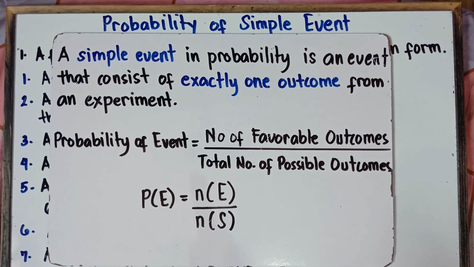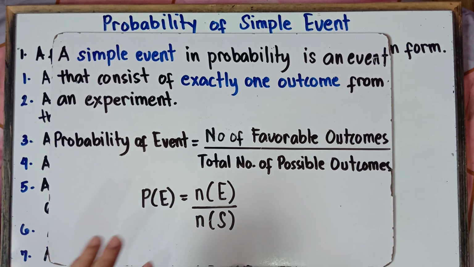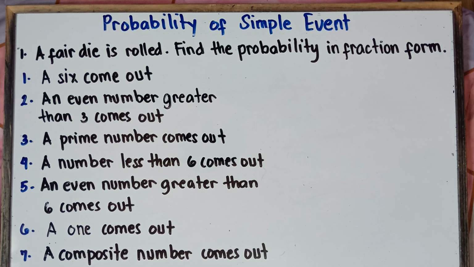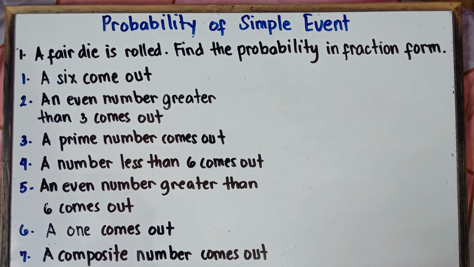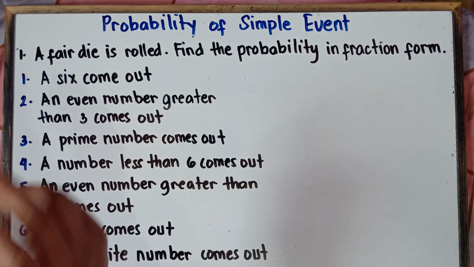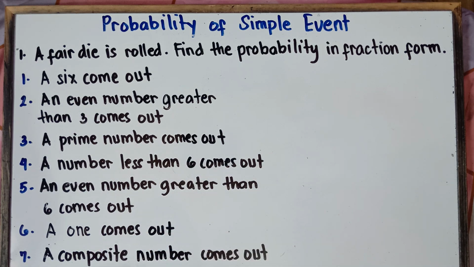Now let's have example number 1, applying this formula. A fair die is rolled. Find the probability in fraction form. Number 1, a 6 comes out. So once again, class, we find the probability that a 6 will come out. And then we have a die.